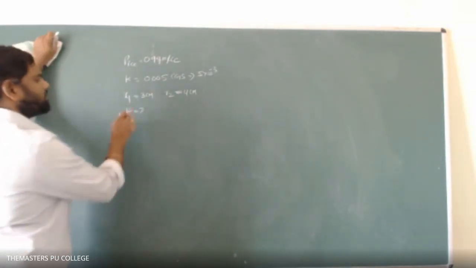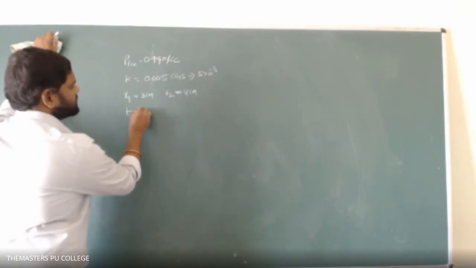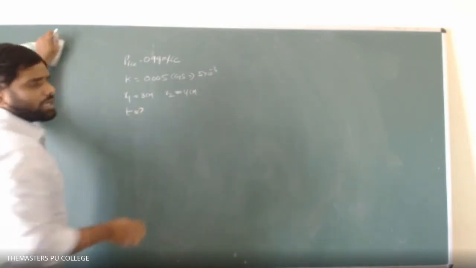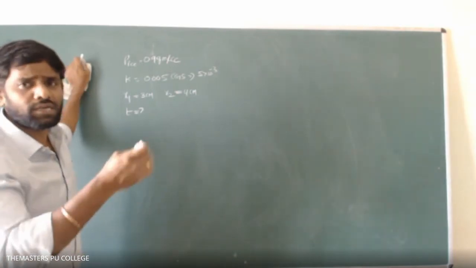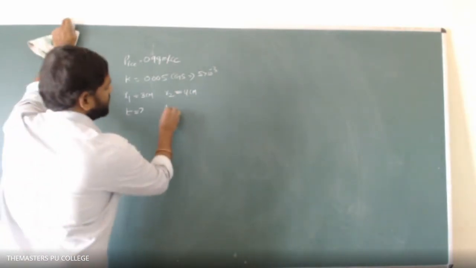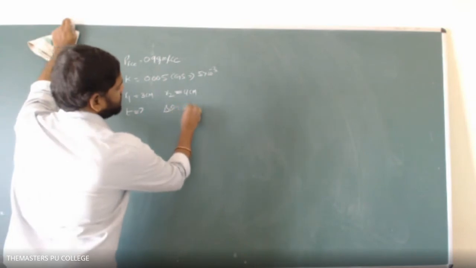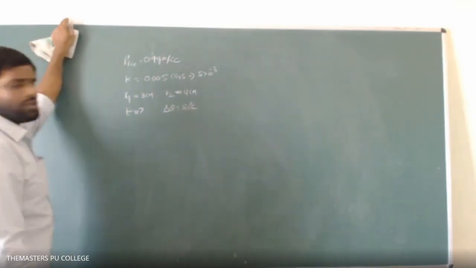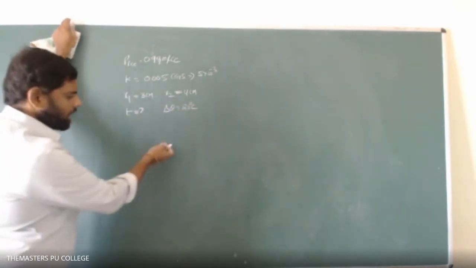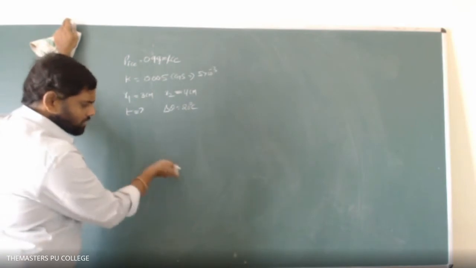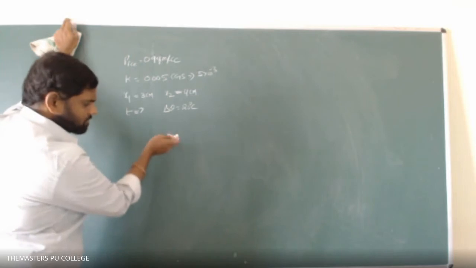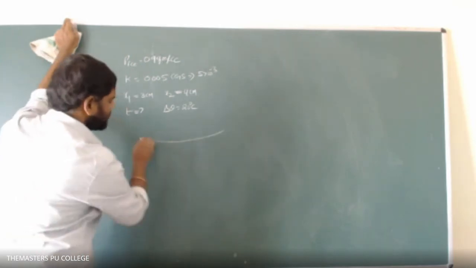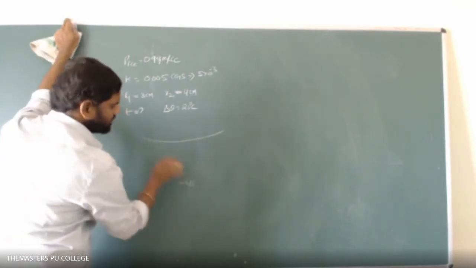Now the temperature of the atmosphere is minus 20. The water will start freezing at temperature 0. Hence the temperature difference will be delta theta equal to 20 degrees centigrade. Under the ice layer, the water below is at 4 degrees centigrade.